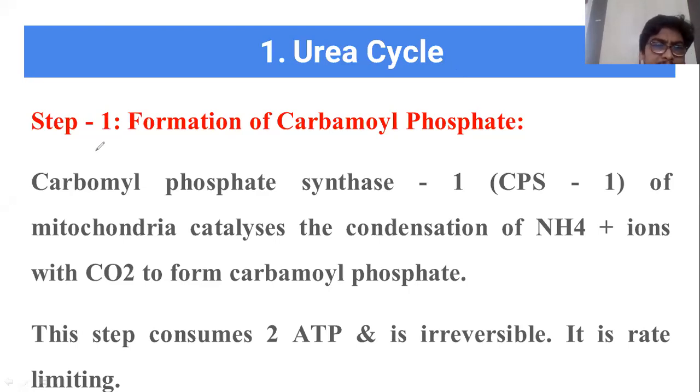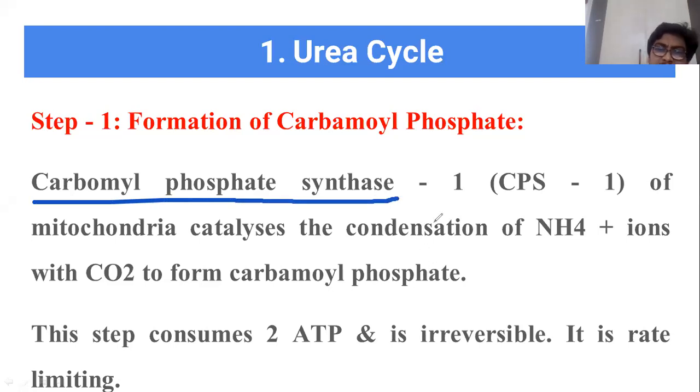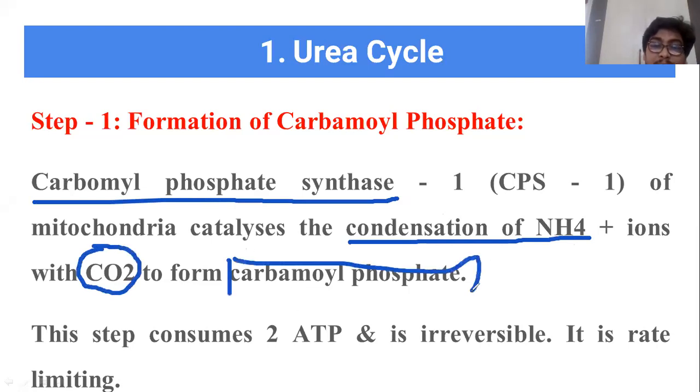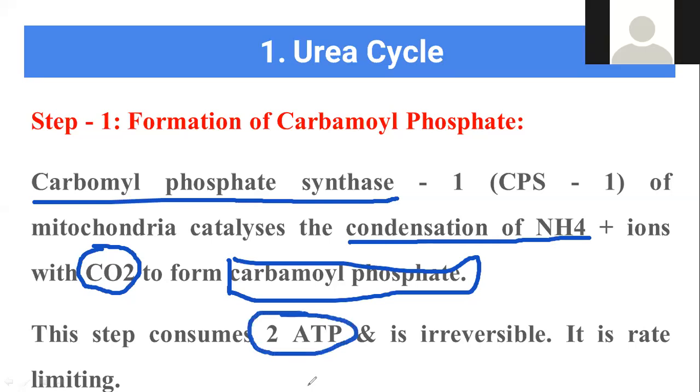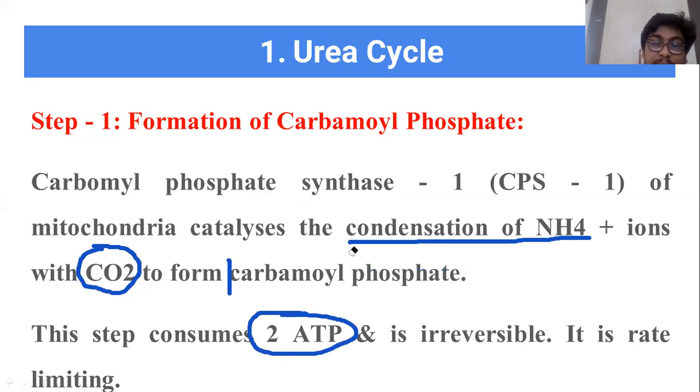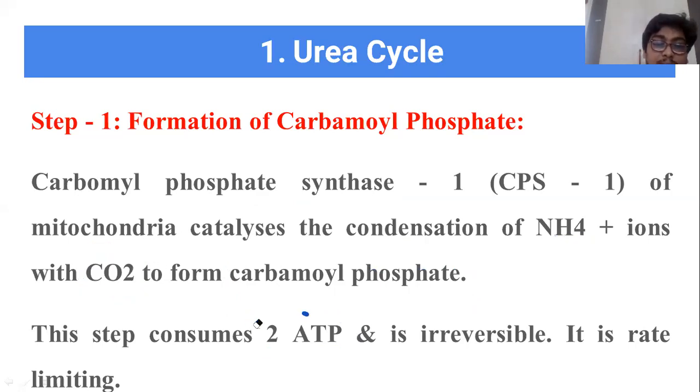So what is happening in the first step? This enzyme will help in the condensation of ammonium ions with the carbon dioxide. As a result of that, carboxyl phosphate is produced. Okay. In this step, 2 ATP molecules are used. 2 ATP molecules are invested for this reaction to take place. So this is very important in the first step. Now let's see the next thing, very important.